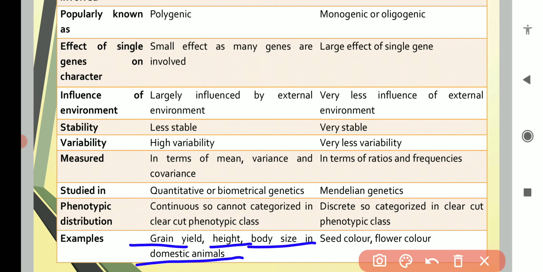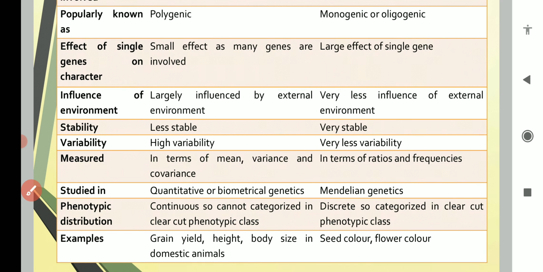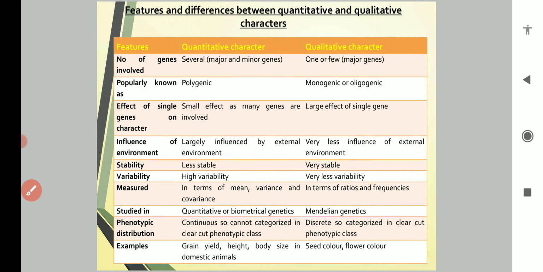Qualitative characters are seed color, flower color, so all those characters which we can categorize, or which we have to study in terms of ratios and frequencies, are qualitative characters. So these are some of the important features of quantitative and qualitative characters. This is all about quantitative and qualitative characters. Thank you so much.